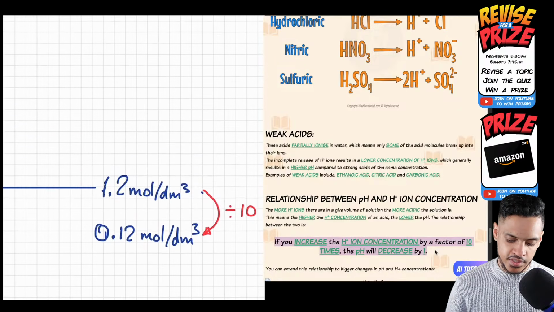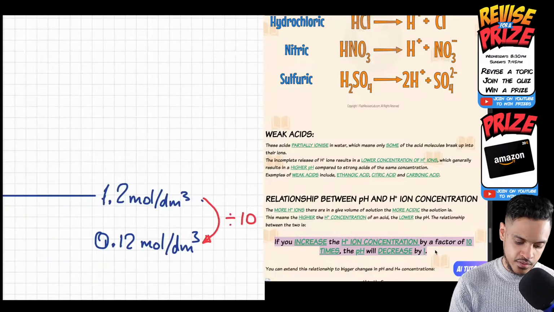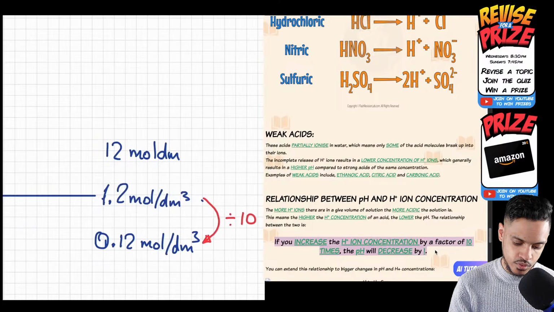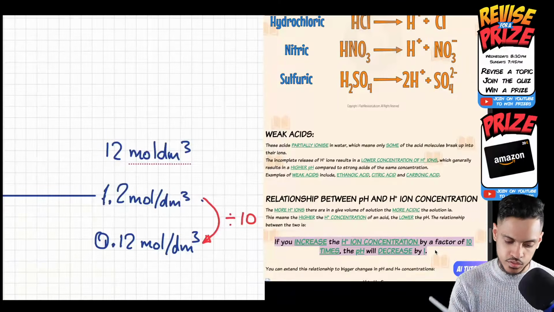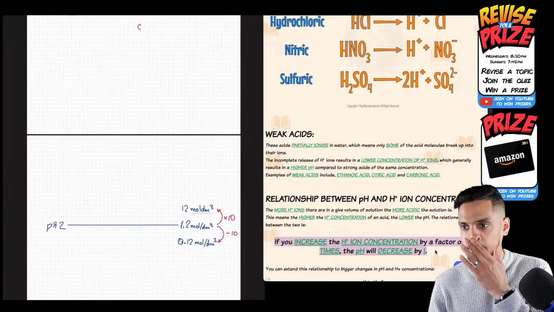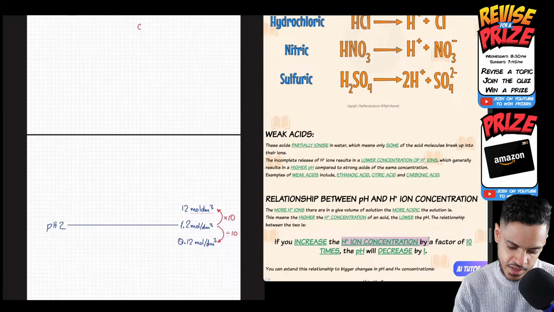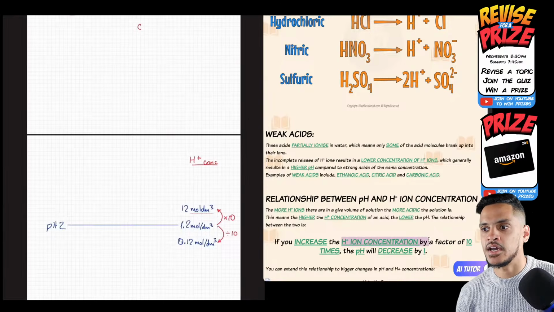And then another time, I'm going to say I want to make it more concentrated. So I increase it to 12 moles per dm cubed. How do you get from 1.2 to 12? We make it 10 times more concentrated. So the rule here, look at this screen now. The rule says if you increase the H plus ion concentration, so the concentration of the acid, by 10 times, by a factor of 10, the pH will decrease by 1.